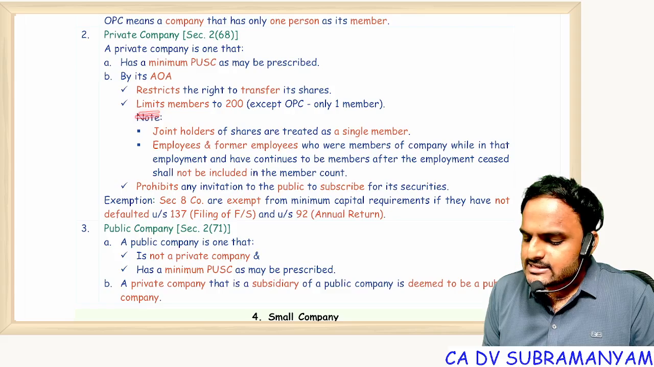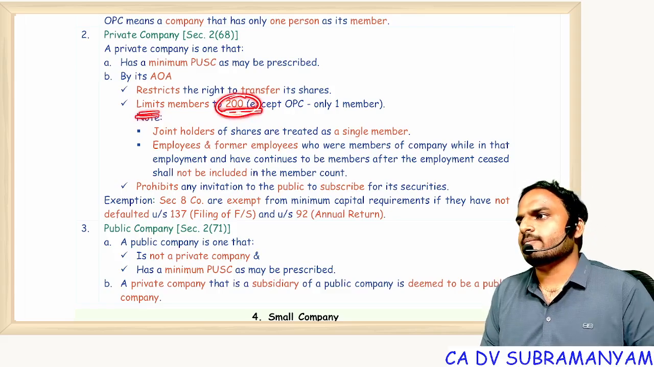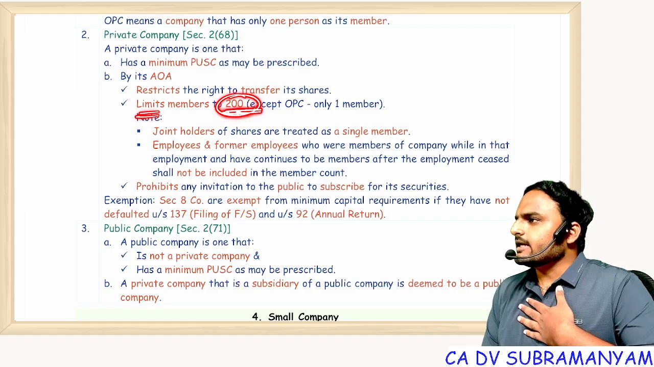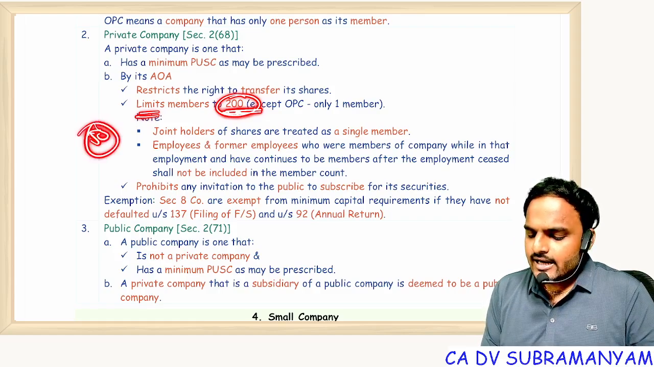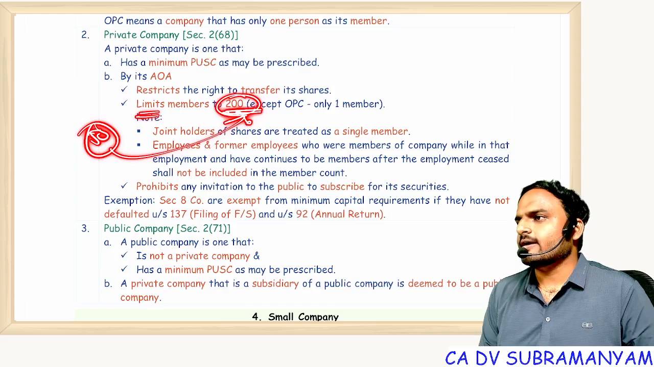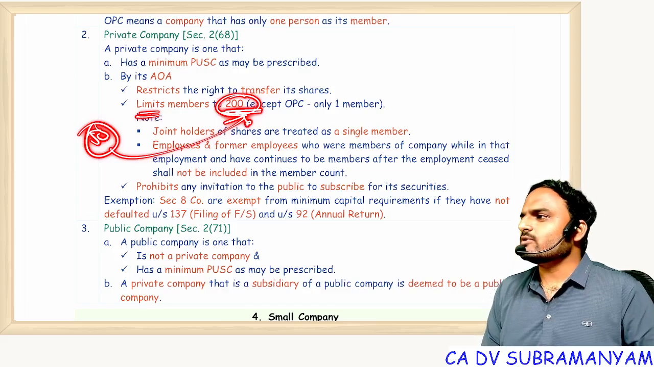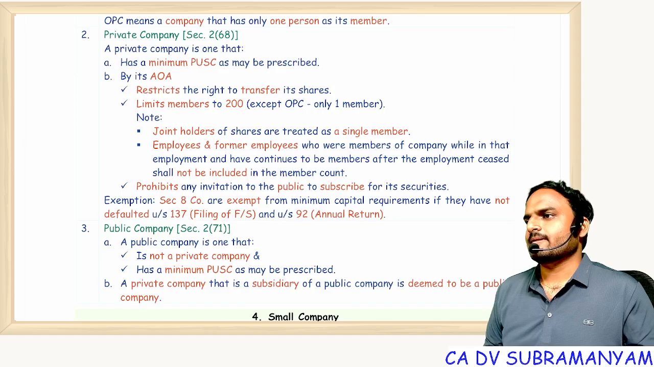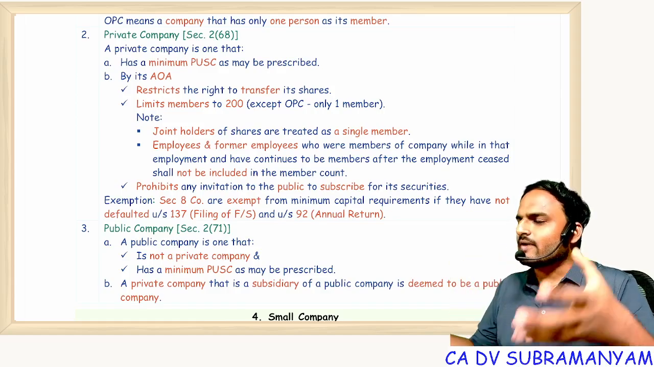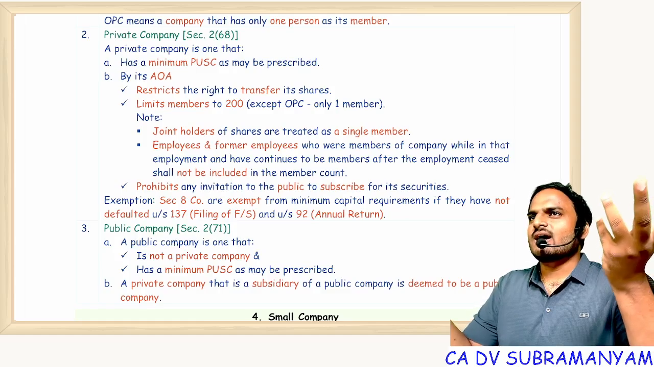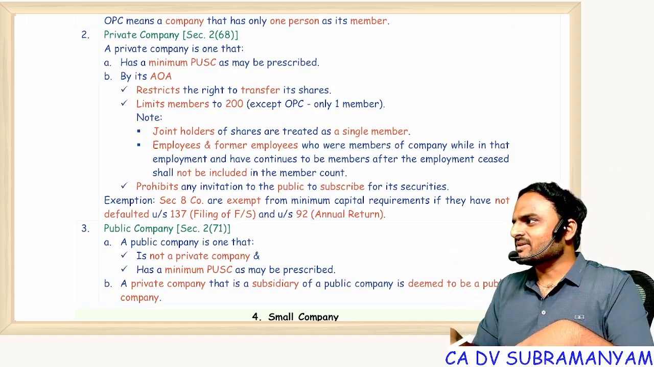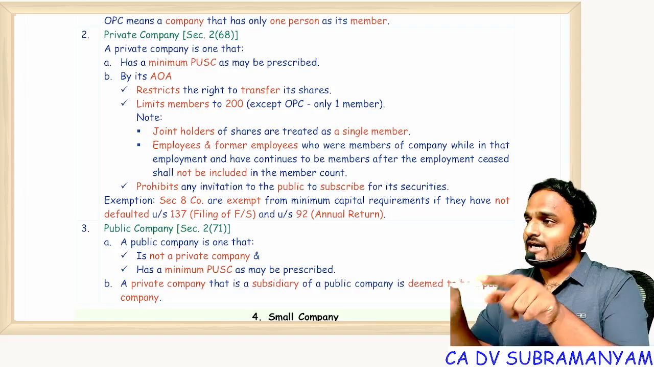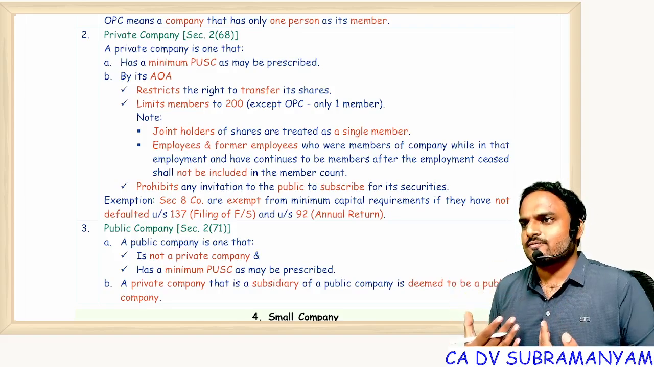Next, limits the number of members to 200. When I read the Companies Act 1956, the number was 50, but right now the number has increased to 200. I don't know how an association with 200 persons is a private company. Even if you start including your family relatives from mother's side and father's side, I don't think the 200 number will come. But okay, the lawmaker fixed 200. Why 200? I can't tell you.